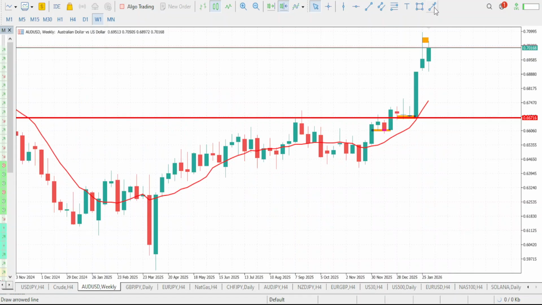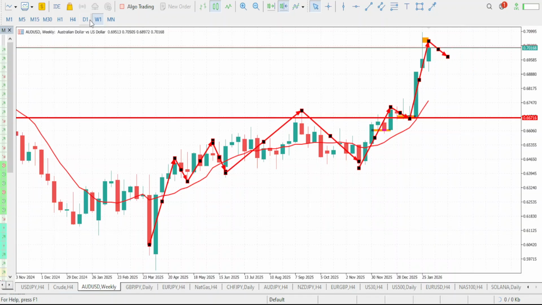So this is it right here. This is the impulsive move that the market did give us. When the market gave us the impulsive move, we had the corrective phase. The market was able to push up again to form another impulsive move. Then here is the corrective phase. The market then pushed up again to form another impulsive move, and this is the corrective phase. The market has now been able to push up again to form another impulsive move. So we will be expecting a corrective phase next. So we should be expecting some sort of a bearish move this week on our AUD/USD before the market will continue to push up again.